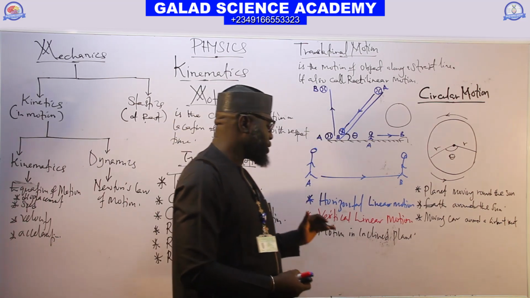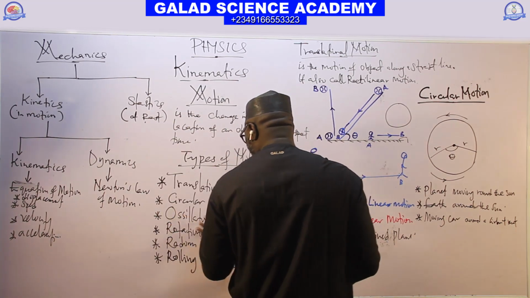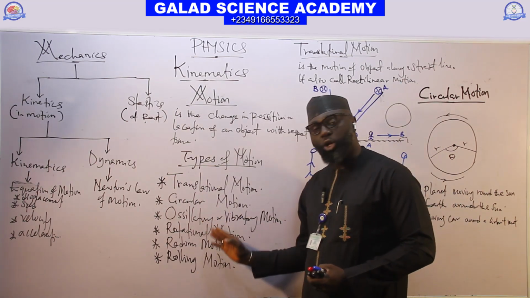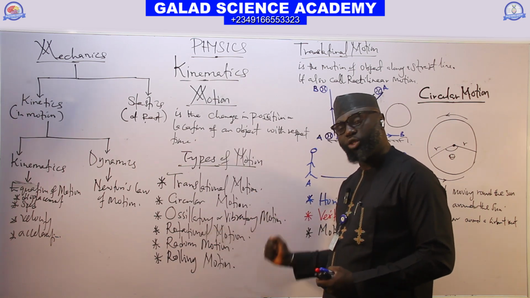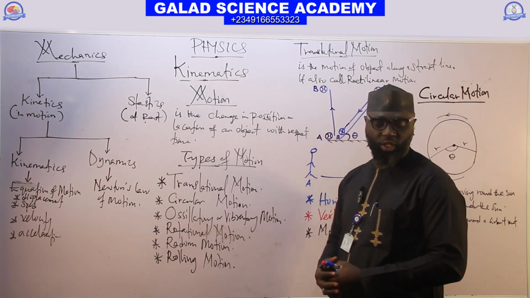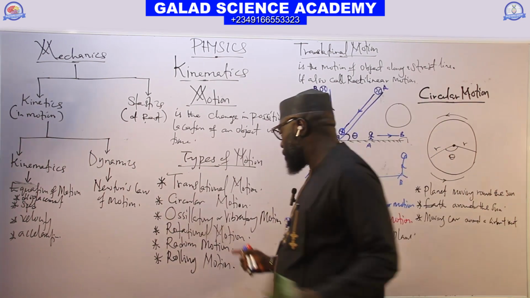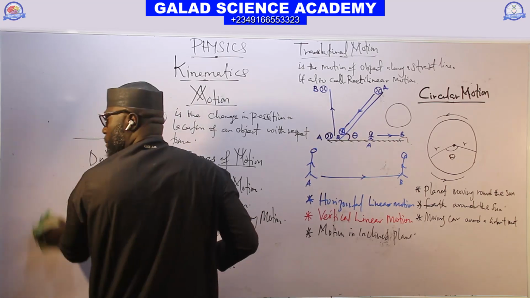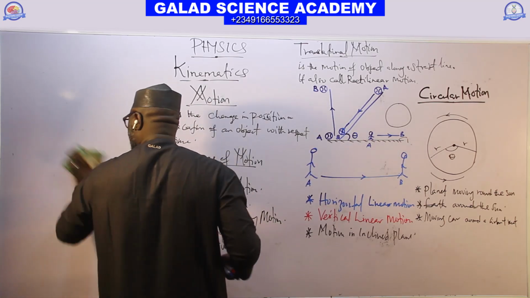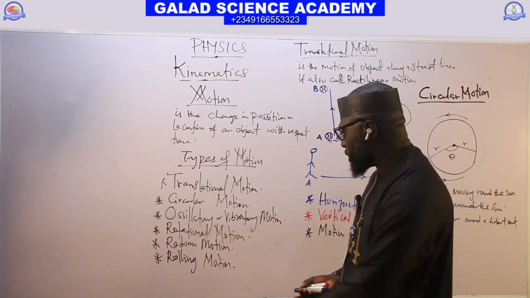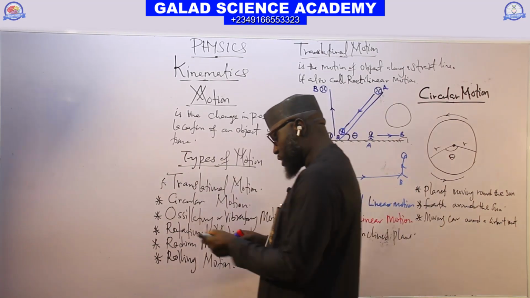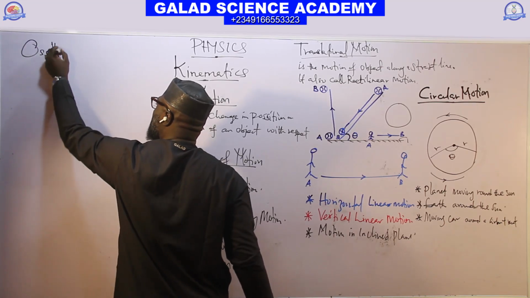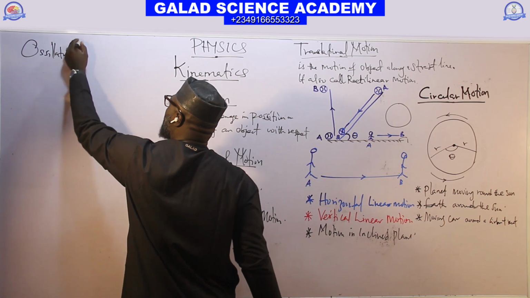And the next type of motion we have now is oscillatory motion. This oscillatory motion, we can also call periodic motion or vibratory motion. What is periodic motion? The periodic motion or oscillatory motion.